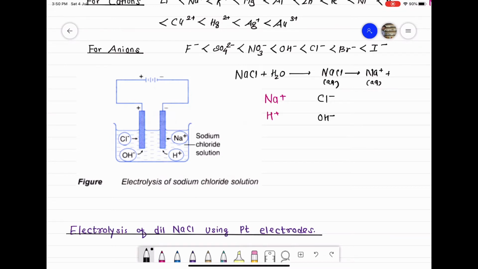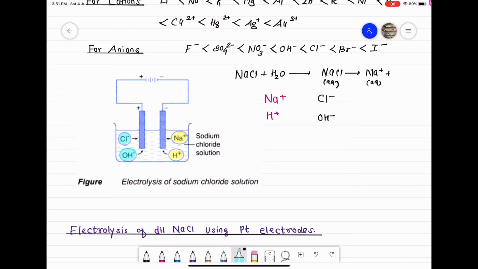So class, if you take the aqueous solution of NaCl in a vessel, and insert two platinum rods, and one rod is connected to the positive terminal of the battery and the other rod is connected to the negative terminal of the battery, and when we switch on the battery, Na plus ions and H plus ions both being positive will start moving towards the negative electrode, that is cathode, while Cl minus ions and OH minus ions both will move towards the positive terminal of the battery, that is towards anode.